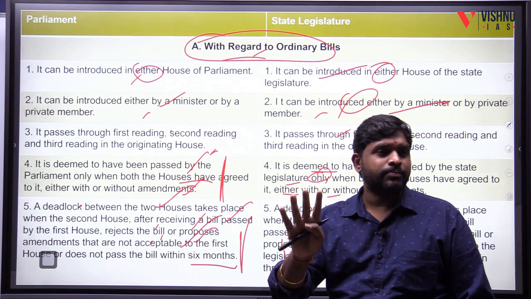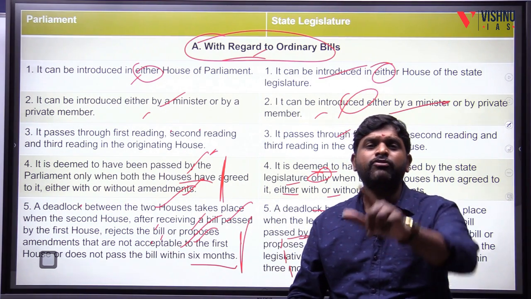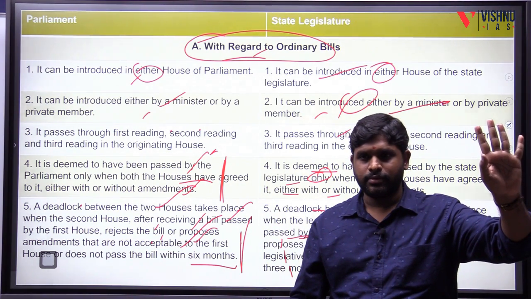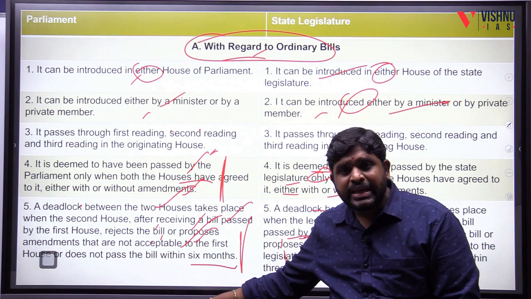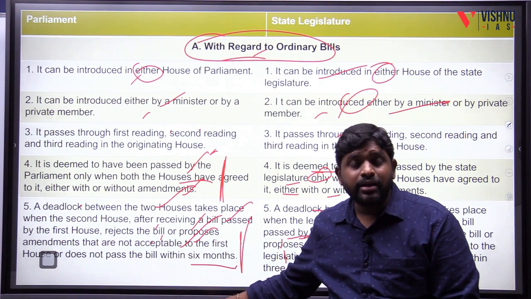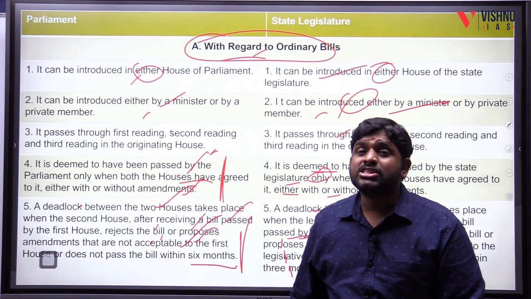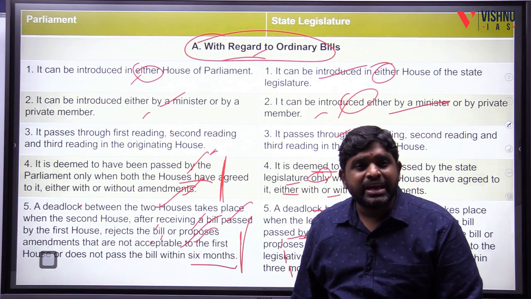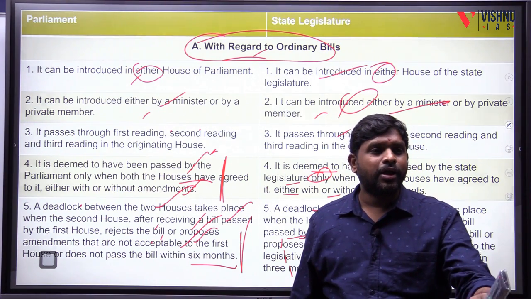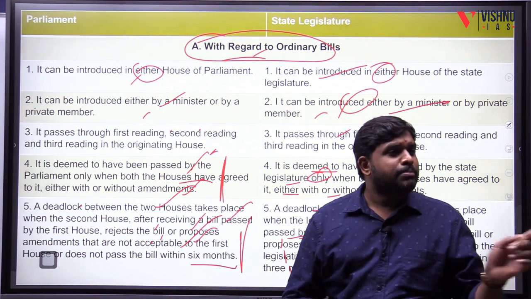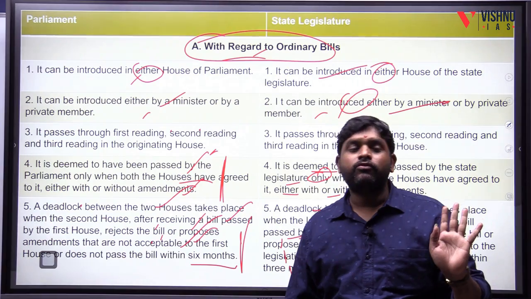So 4 months maximum, the Legislative Council can stop a bill from becoming an act. But after 4 months, by default it will be deemed to be passed. Whereas if the deadlock is there here, then compulsory there should be a joint sitting. We cannot ignore. If Rajya Sabha does not pass also, we cannot ignore. Compulsory it needs to be passed by the Rajya Sabha. If not, a joint sitting where the Rajya Sabha members will be sitting together with the Lok Sabha. So the Rajya Sabha members are important, but the Legislative Councils are unimportant. Mostly a Legislative Council can stop a bill for 4 months.